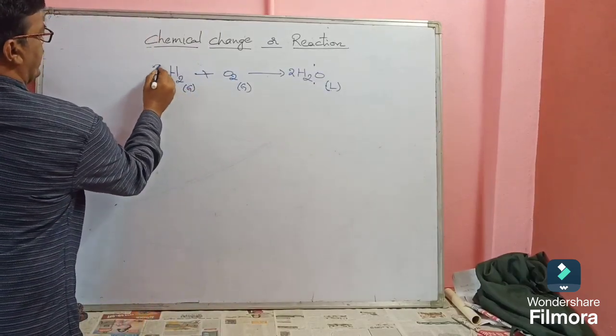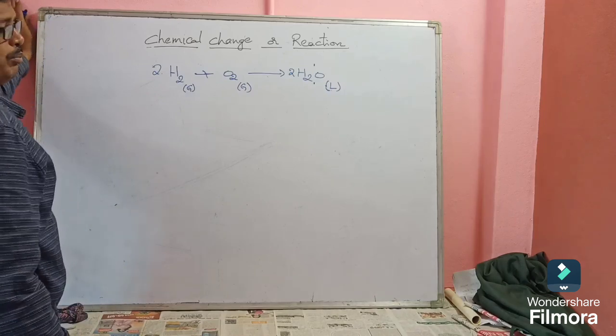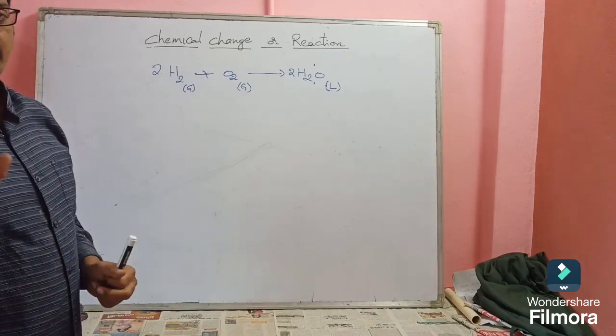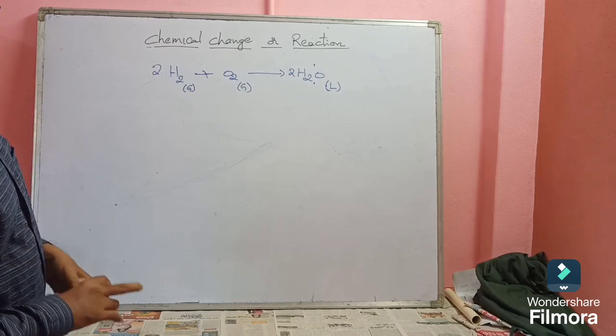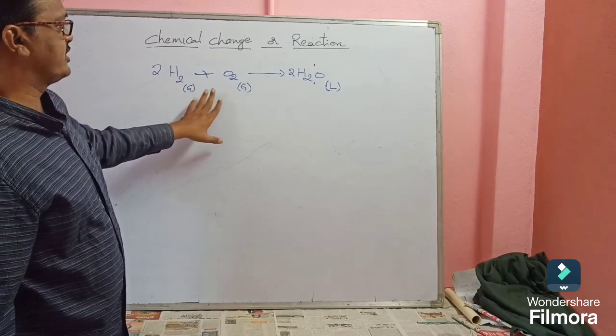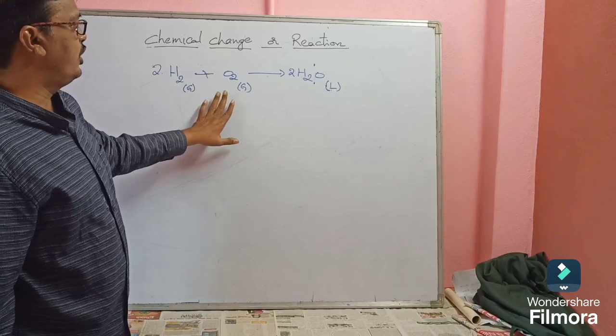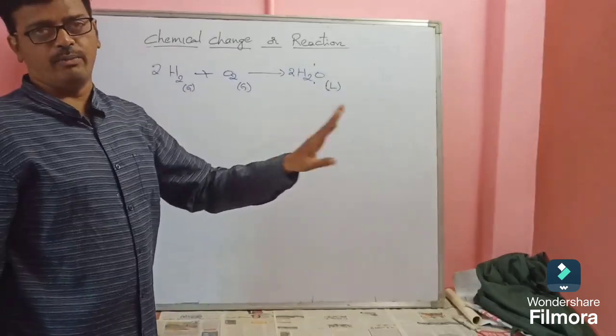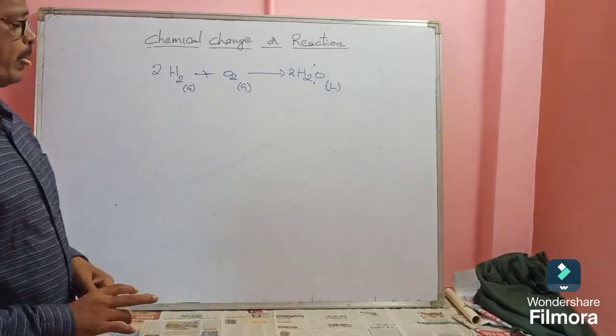And if we balance the chemical reaction, this is a balanced chemical equation. What information is it giving? Hydrogen gas reacts with oxygen gas to form water, which is a liquid at room temperature. Understand?